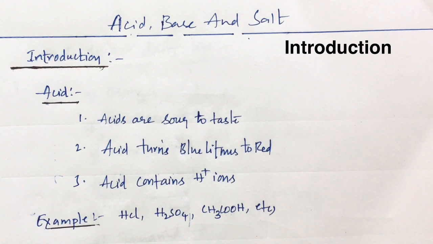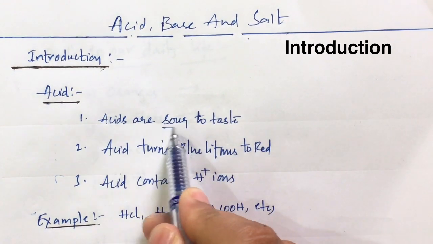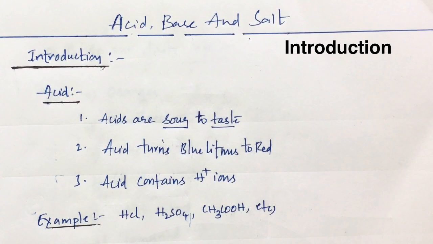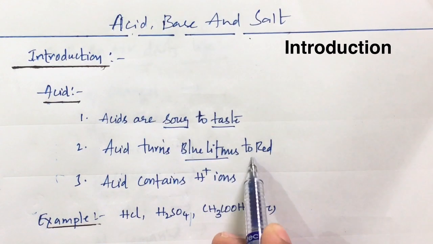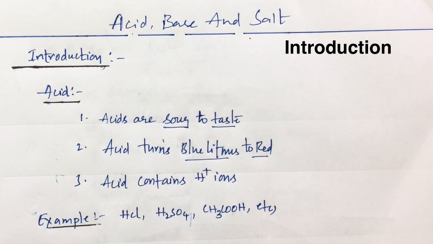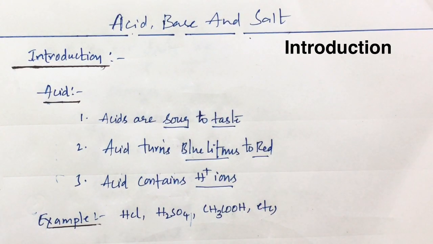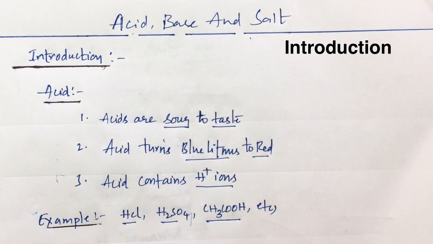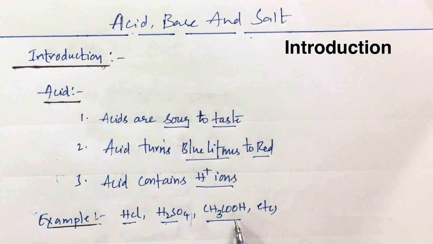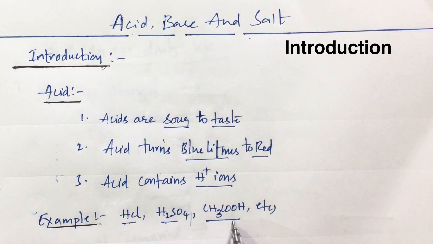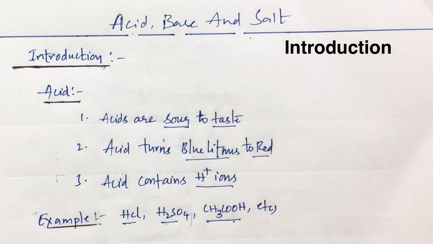Okay, so what are acids? Acids are substances which are sour to taste. If you find any sour nature, then those are acidic in nature. And acids turn blue litmus to red. This is a general property of an acid. And all acids contain H plus ions. Examples of acids are HCl, H2SO4, CH3COOH. HCl and H2SO4 are mineral acids. And oxalic acid and CH3COOH, acetic acid, are organic acids.